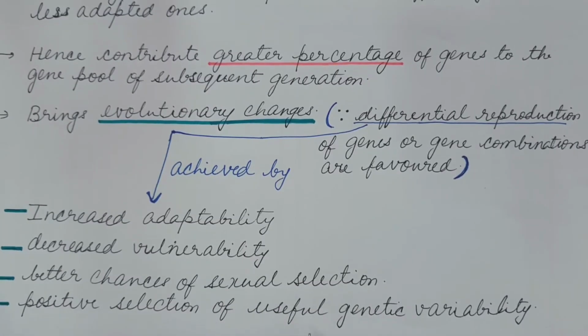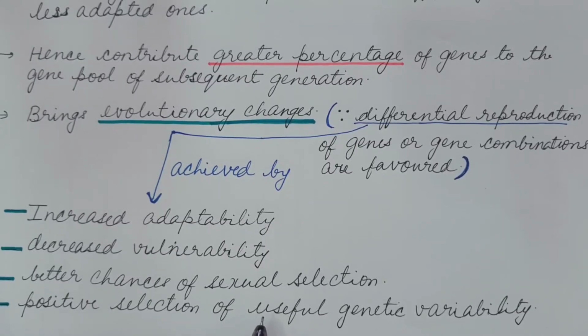Also, positive selection of useful genetic variability. Useful genetic variability is positively selected and then contributed to the subsequent generation.